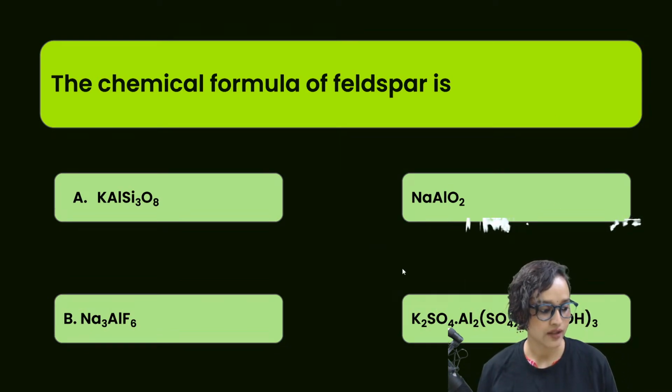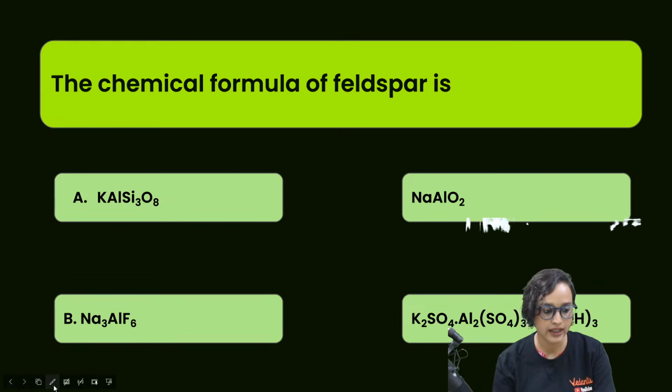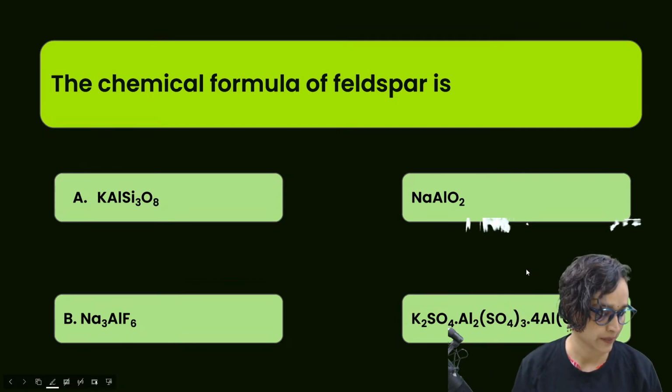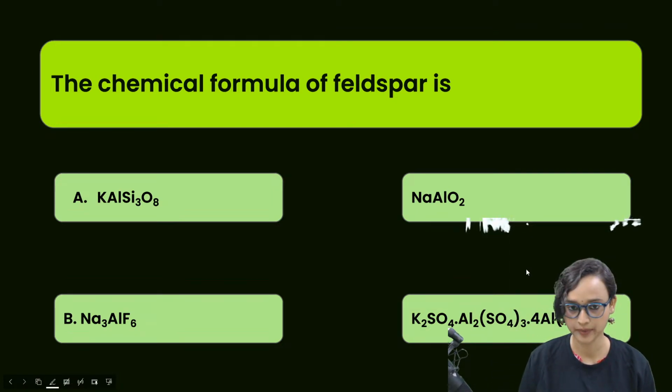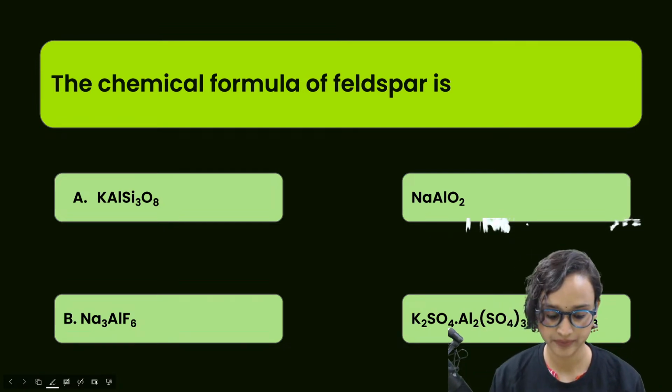Yeah, let's start with the first question, guys. And the first question is, the chemical formula of feldspar is, tell me, is it option A, KAlSi3O8, or is it option B, Na3AlF6, or is it option C, NaAlO2, or is it K2SO4.Al2(SO4)3.4Al(OH)3? Could you tell me, guys, please? Let me know, everyone. Come on.